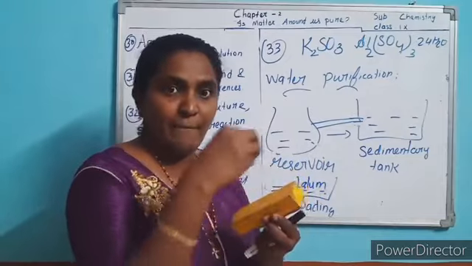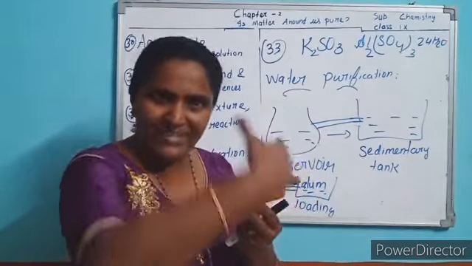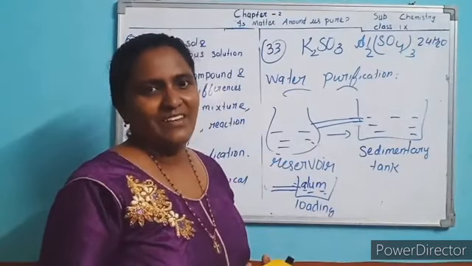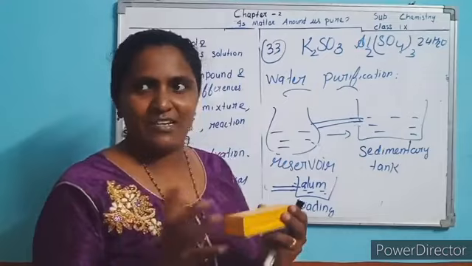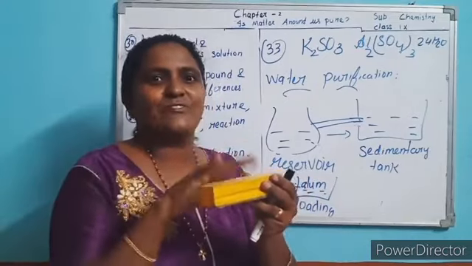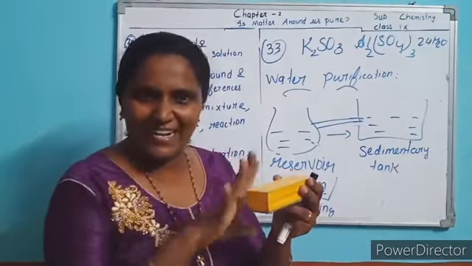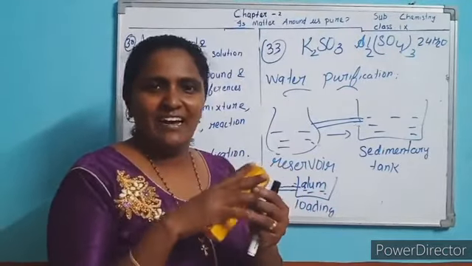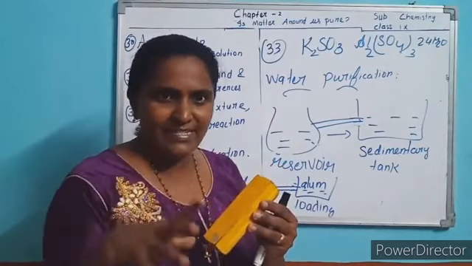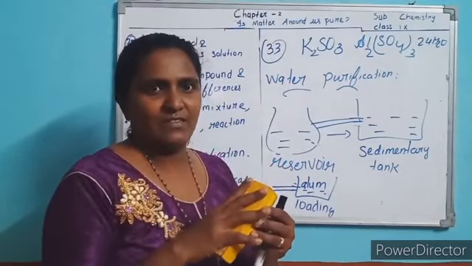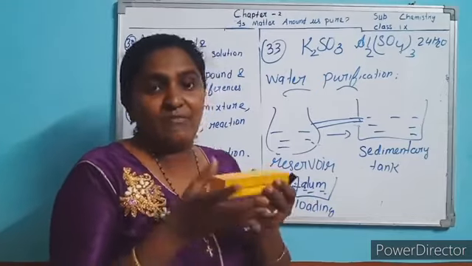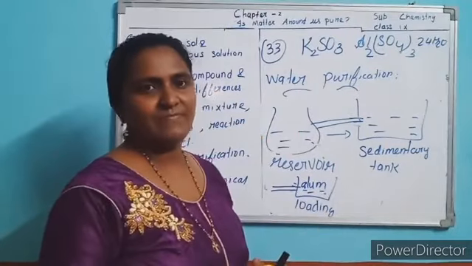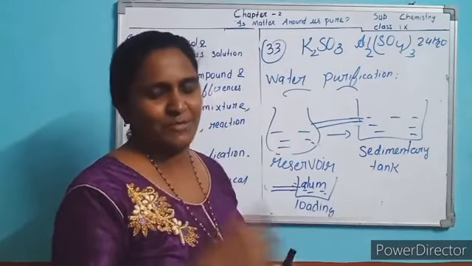As many particles stick to the alum, it becomes heavy, so it settles down. Alum settles down along with the impurities, because most of the impurities stick to the alum. The light impurities which remain in the water stick to the alum when you put it in. Now the alum becomes heavy because many particles stick, so it settles down. Now what do we remove? Light impurities we remove.